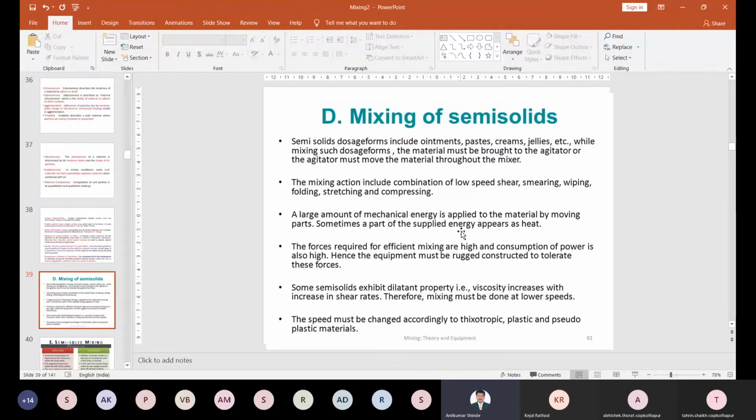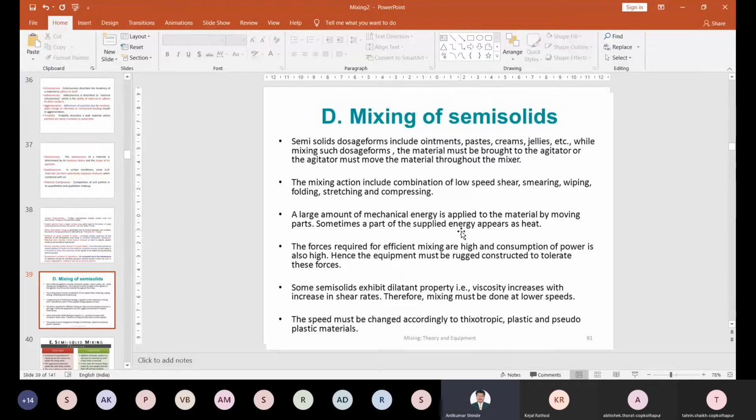So the energy required is very high for semi-solid formulation, and the consumption of energy is also very high. The forces required are also very high if you want to mix solid or liquid substances into the semi-solid base. That's why we require the highest consumption of power.